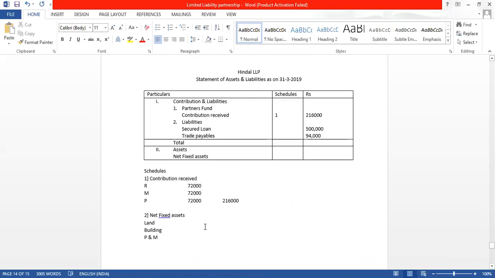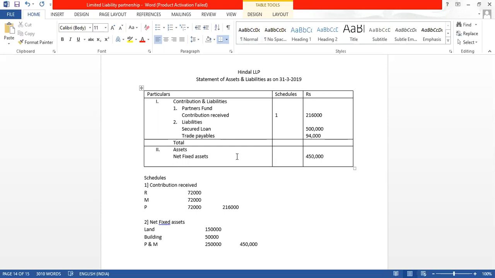So we will write here 1,50,000, 50,000, and 2,50,000. What is the total coming to? Total is coming to 4,50,000. So we can write here 4,50,000.